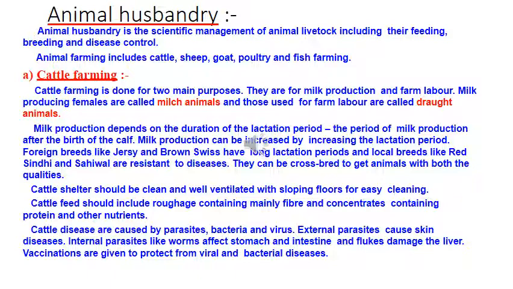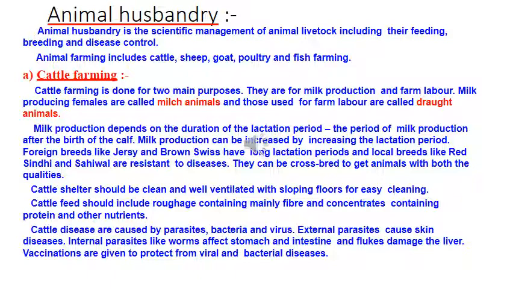Cattle feed should include roughage containing mainly fiber and concentrates containing protein and other nutrients. We need to ensure regular brushing and bathing of the animal. These all things should be done. The floor should be sloped, right? Why? So that when they urinate, it doesn't remain there, it should go down.